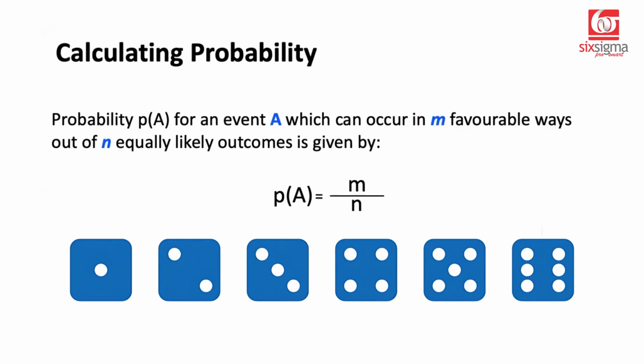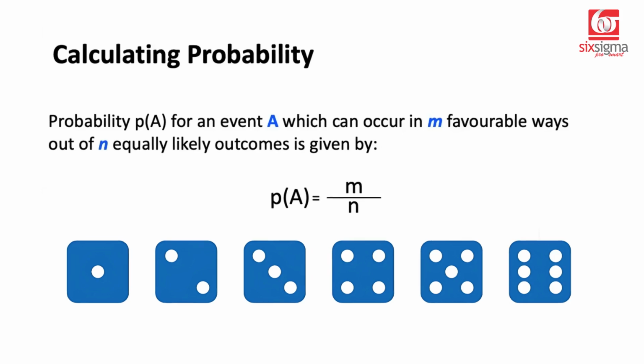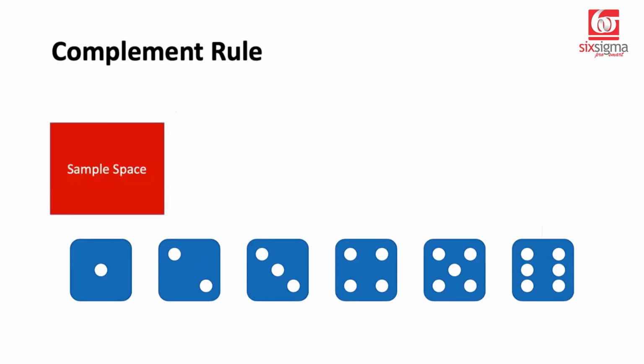Let's understand the concept of sample space and other associated terms a little better. We'll look at the complement rule first. So our sample space is nothing but the collection of all possible outcomes. An event can be a subset of a sample space, right? So when we roll a die, the sample space would be any number from 1 to 6. When we say an even number showing up, that's an event. So sample space is a collection of all possible outcomes of an experiment.